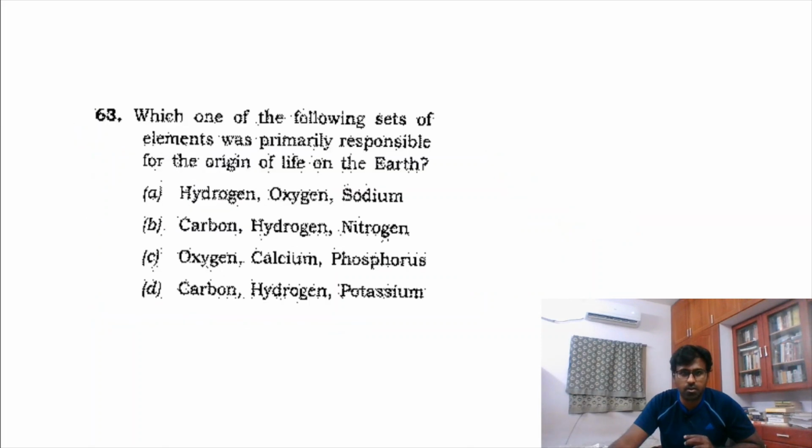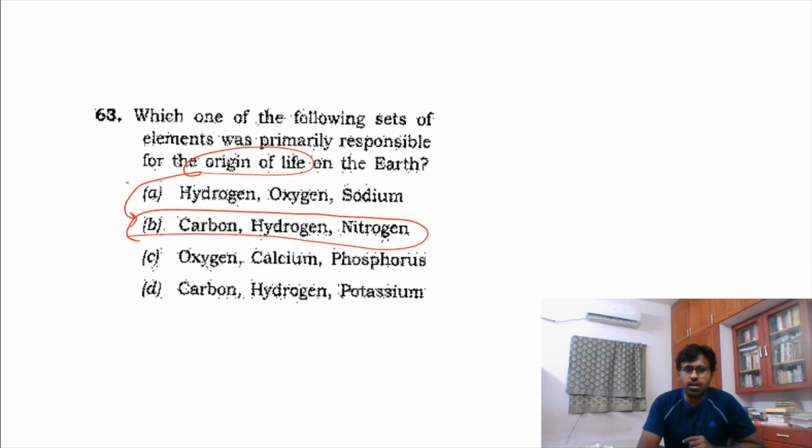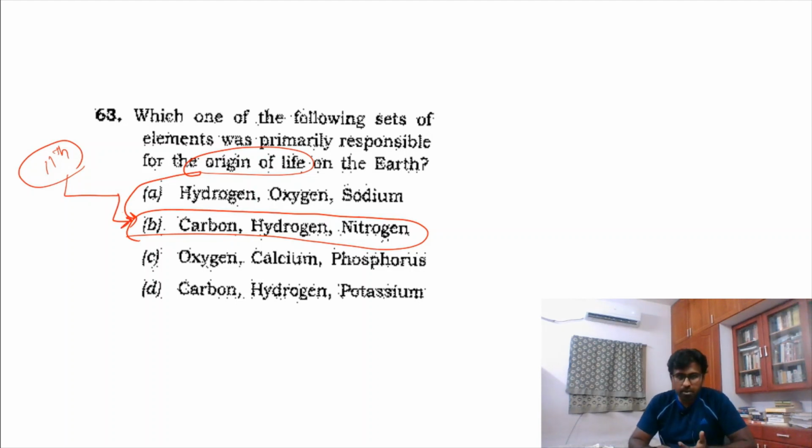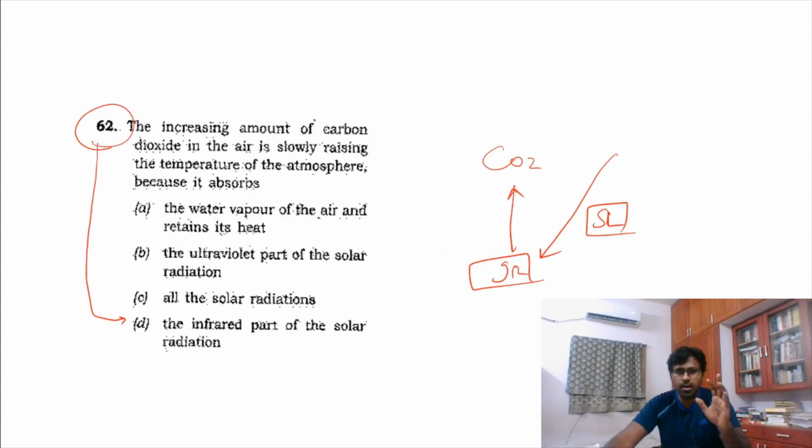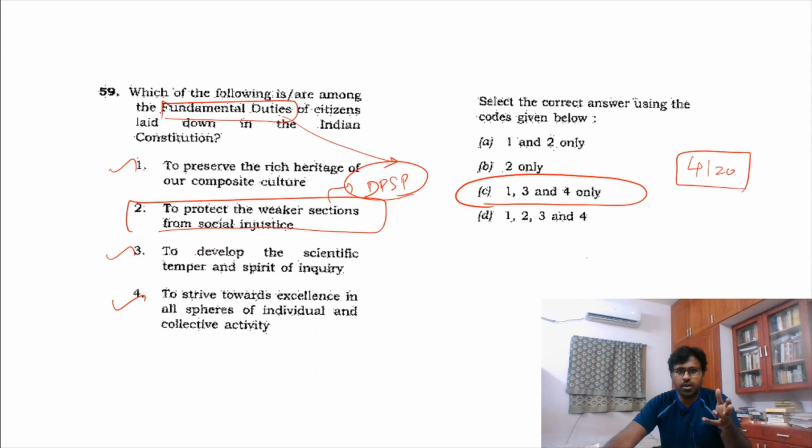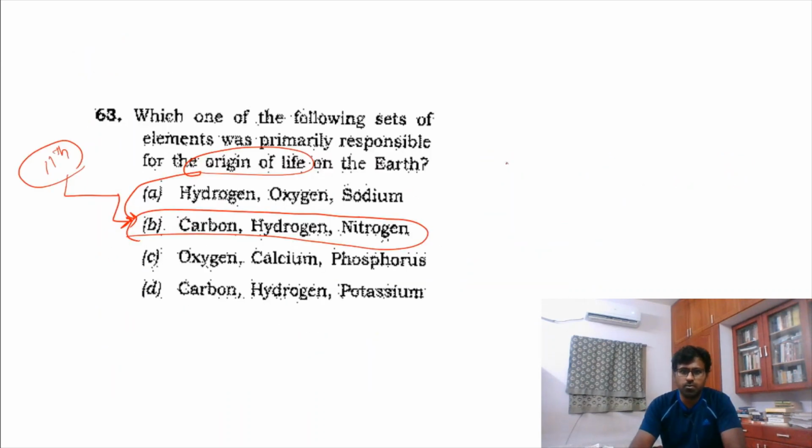So 4 questions we have already found. This is a direct question. See this, what are all the basic elements for life in the earth? So origin of life. In the 11th standard biology book, there is a simple chapter where it explains that carbon, hydrogen, nitrogen. So your protein, what we are made up of, is carbon, hydrogen and nitrogen. Protein, everything is made up of these 3 elements, and it is a direct question, and hence 5. So we have found 5 out of 20.